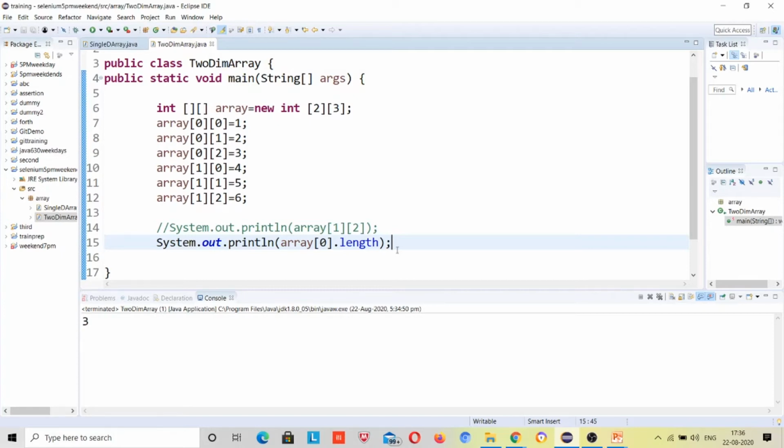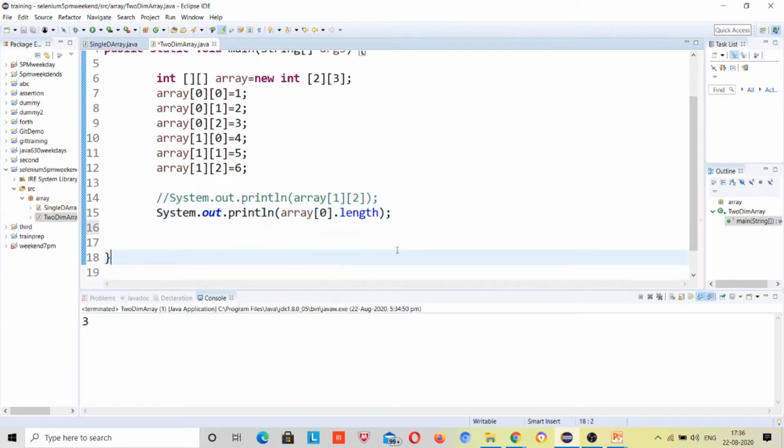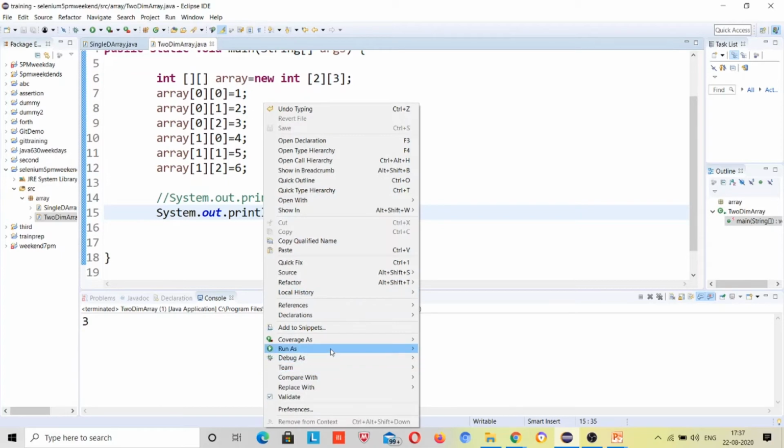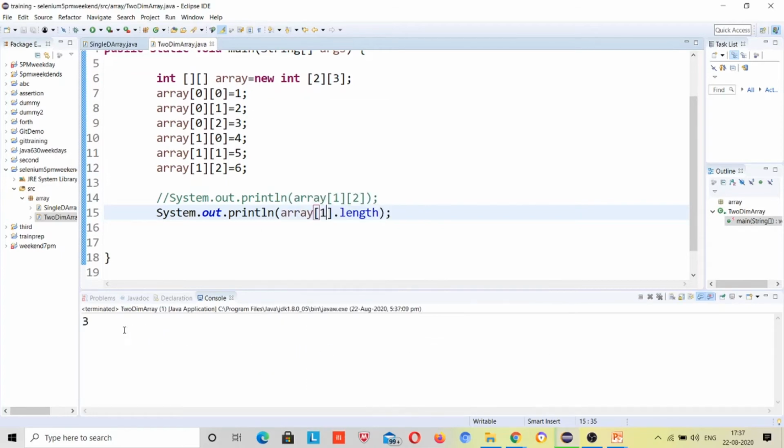Inside that block there are indexes, addresses available, starting from 0. So now if I want to print 1, it should again return 3, right?